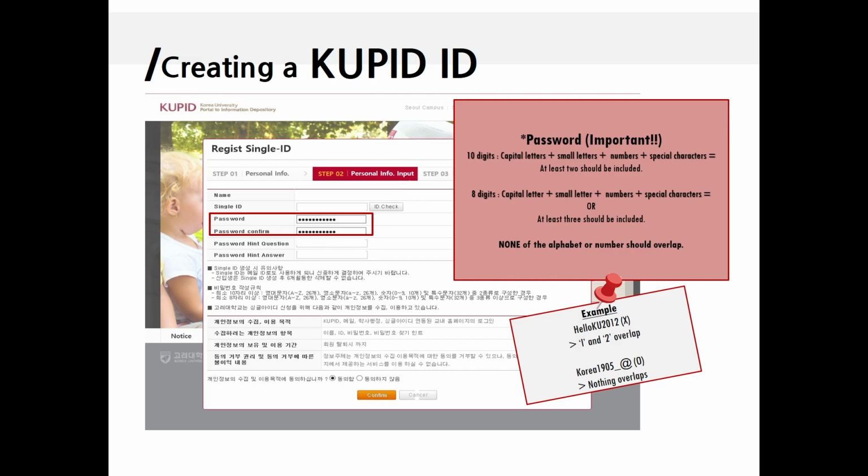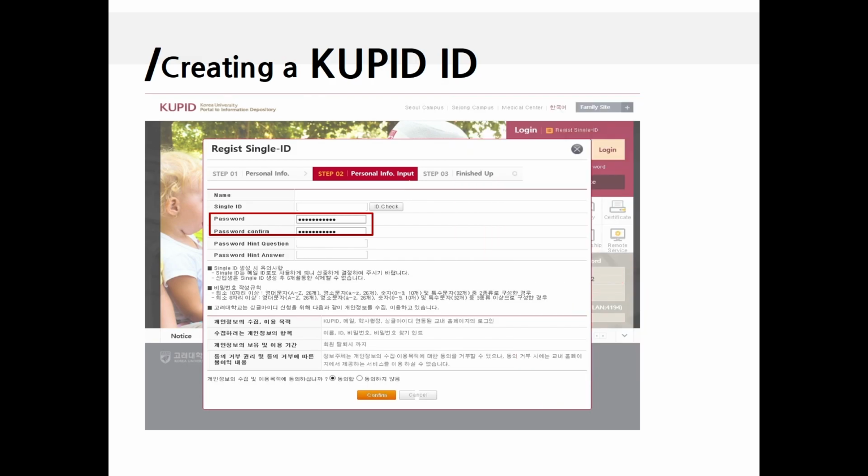This could be an example of the password. Korea 1905_@. Capital letter, small letter, number, and the signs are all included. After creating your password, type your password again in the third column for confirmation.